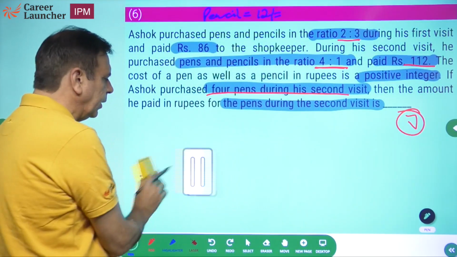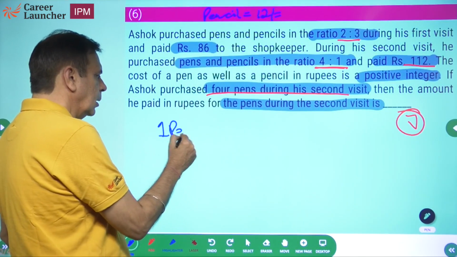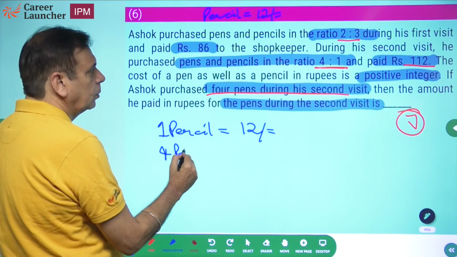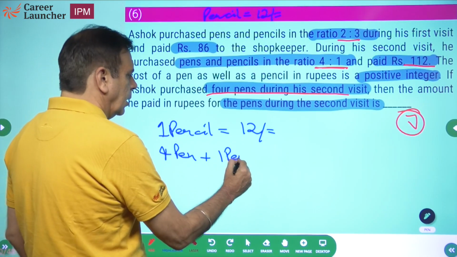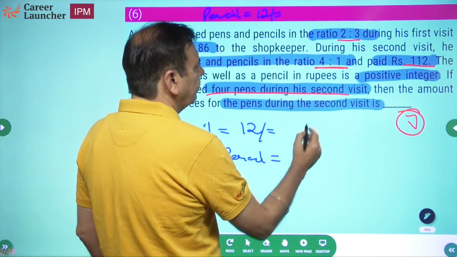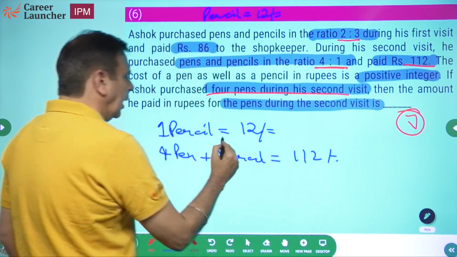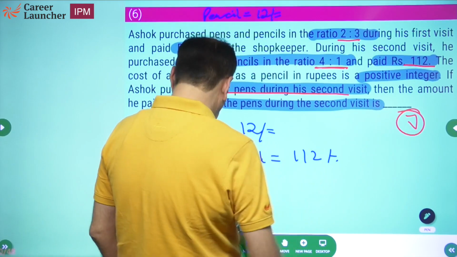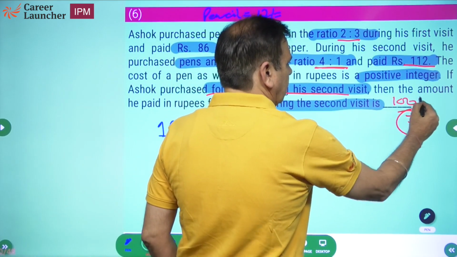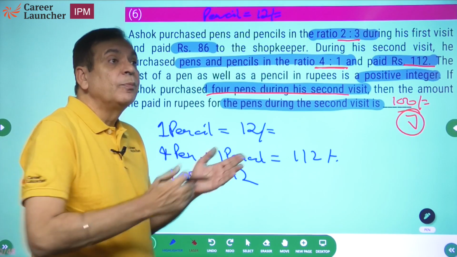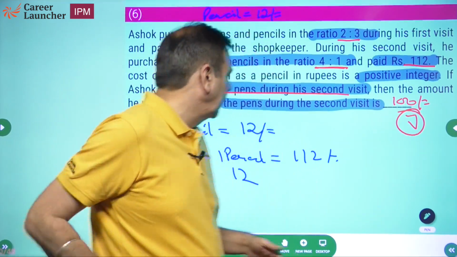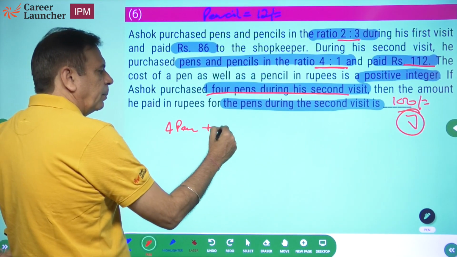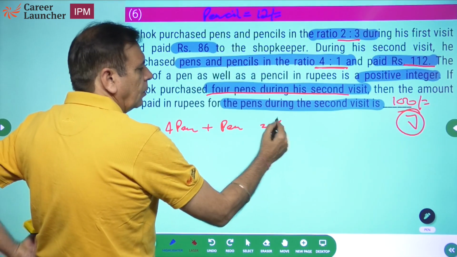If 1 pencil is 12 rupees, okay, so we have found that 1 pencil is 12 rupees, and we know 4 pens plus 1 pencil, he paid 112 rupees. And 1 pencil is for 12 rupees, that means 4 pens have to be for 100 rupees. So the answer is going to be 100. Okay. Now what was the jugaad here? I compared the equation. I made the equation equivalent. So the original equation was 4 pens plus pencil equal to what was this? 112 rupees.